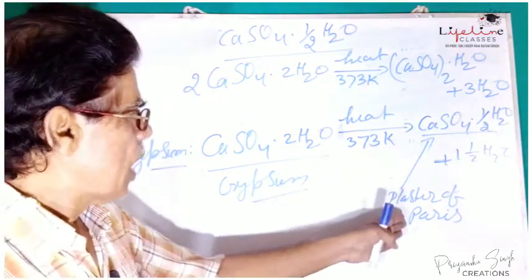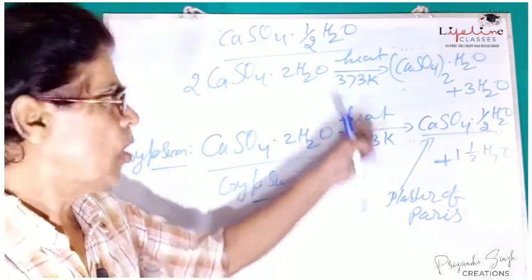So plaster of Paris is obtained in this way.